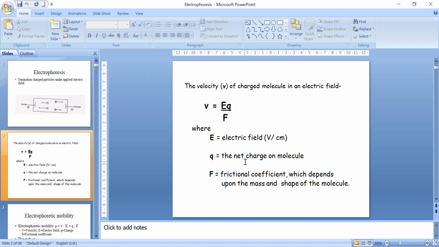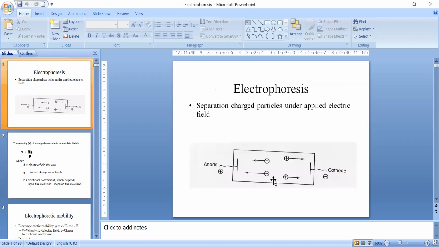That means if a molecule is moving down a system, how fast or how slow it will move depends on the frictional coefficient. And the frictional coefficient depends on the mass of the molecule. So higher the mass, higher the frictional coefficient, and velocity will be lower.